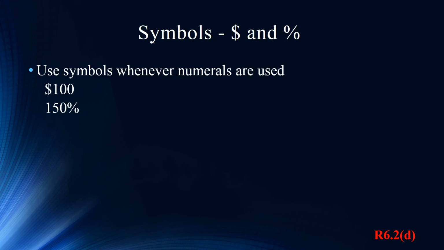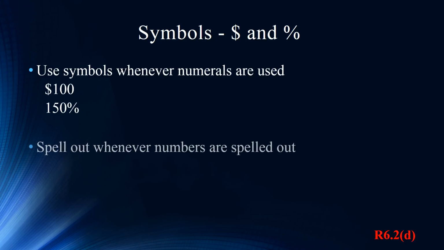If the number is spelled out, percent or dollar is spelled out. So for example, here the word dollars is spelled out for thirty dollars and the word percent is spelled out for ninety-nine percent. This concludes Bluebook video number 12.